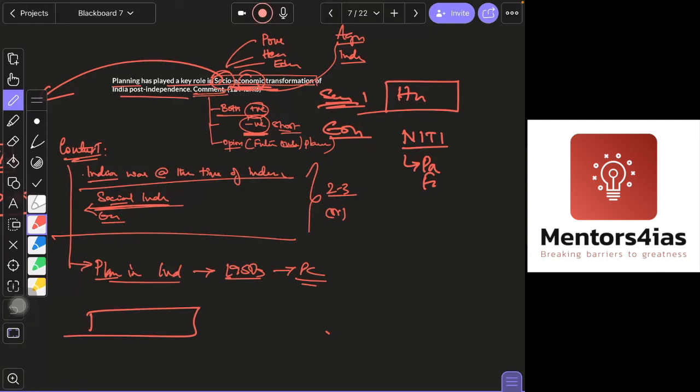So in the conclusion, probably you can stress more on NITI Aayog. In the body part, you stress more on the Planning Commission, its performance and its weaknesses, and how NITI Aayog can be used to promote more socio-economic transformation. Next phase, that's what you can write.